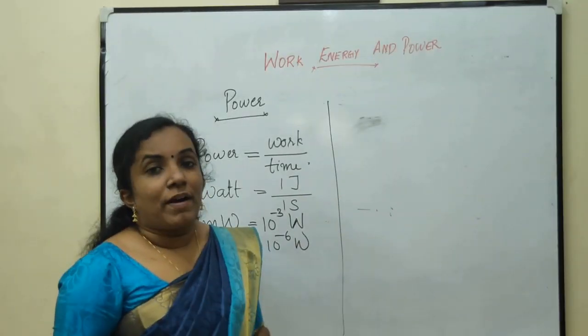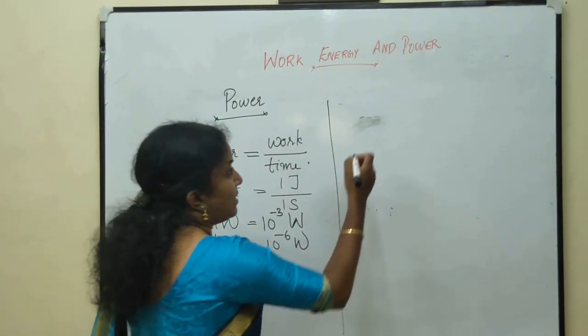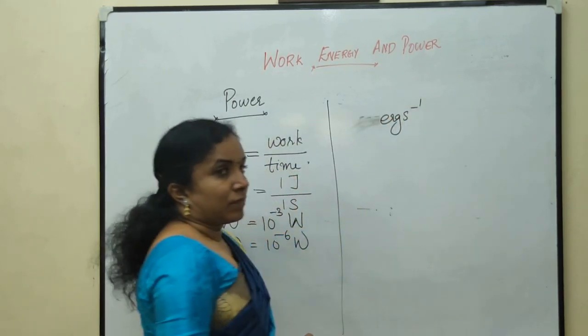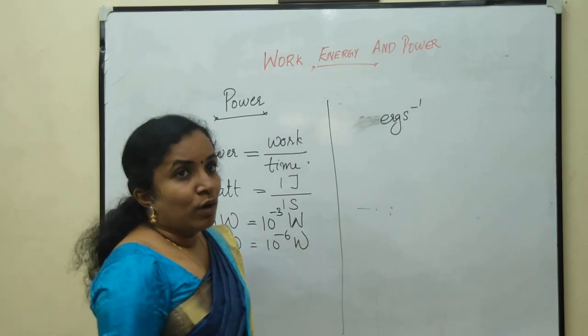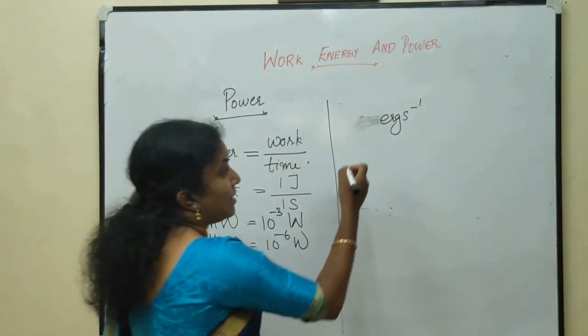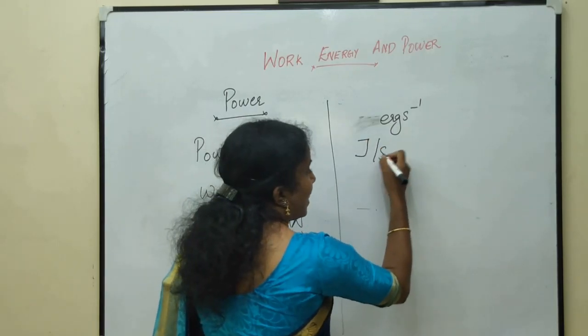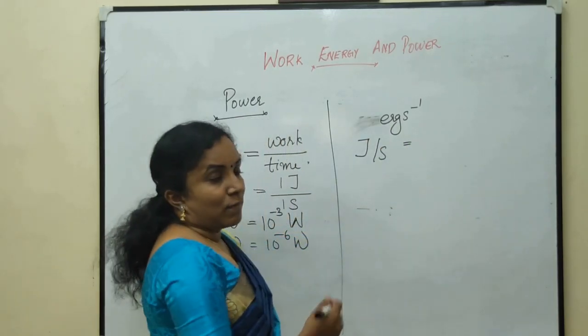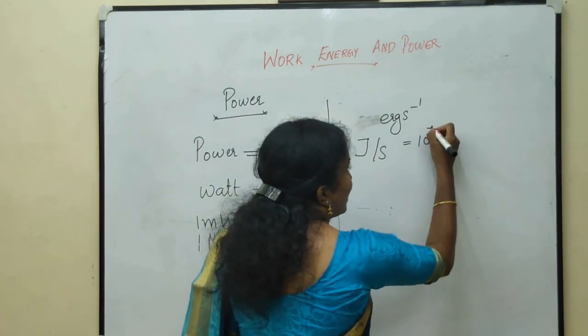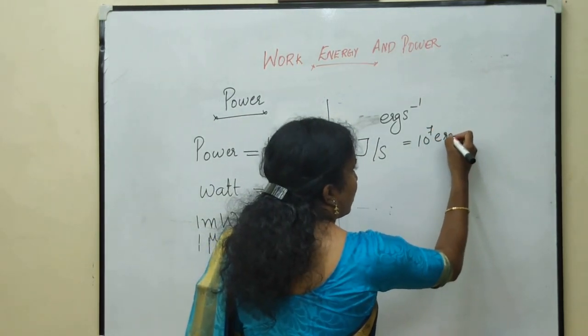The unit of power in CGS system is erg per second. As you all know, the SI unit of power is watt, which is joule per second, and in the CGS system, what is 1 joule? 1 joule is 10 raised to 7 erg.